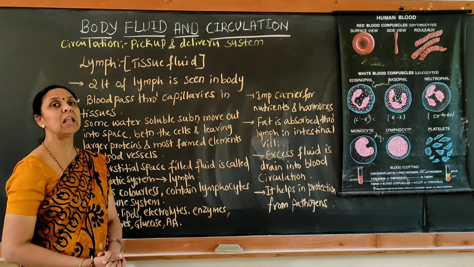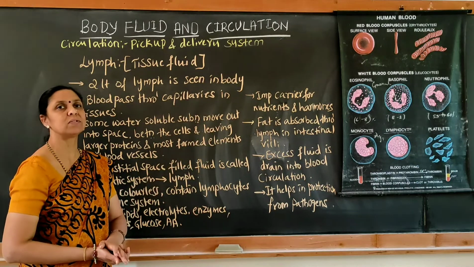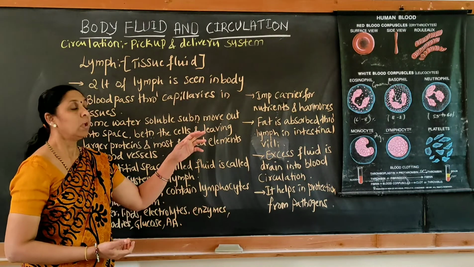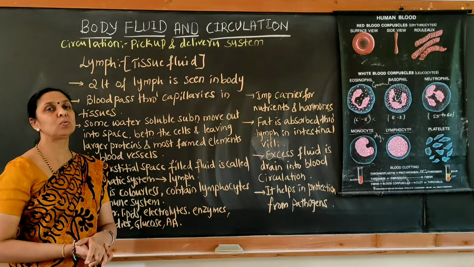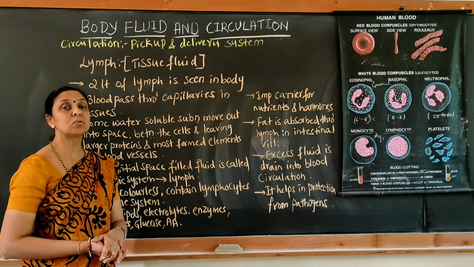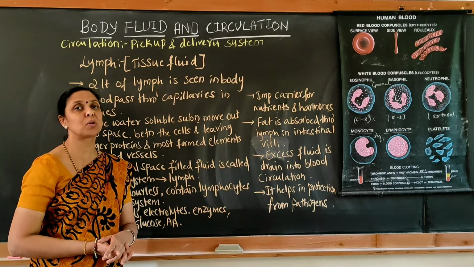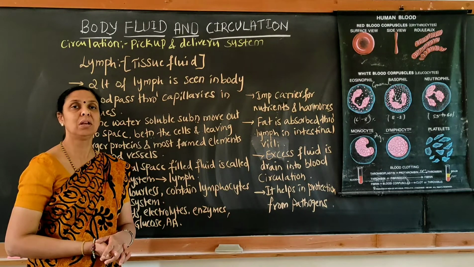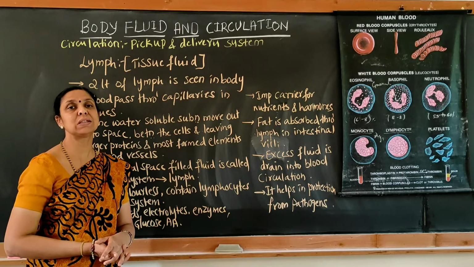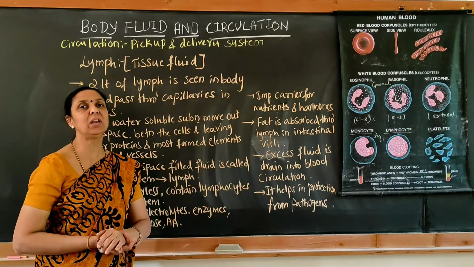So it mainly helps in carrying nutrients as well as hormones. Not only that, it also helps in fat absorption, which we can especially see in the intestinal villi.